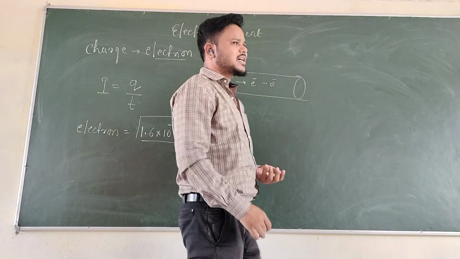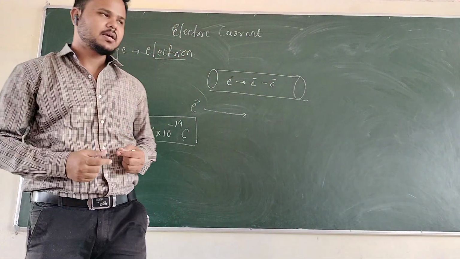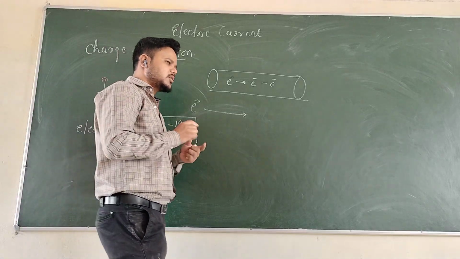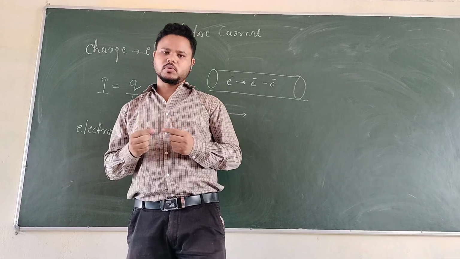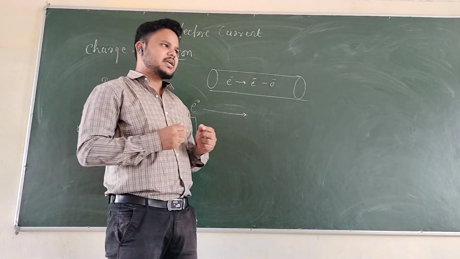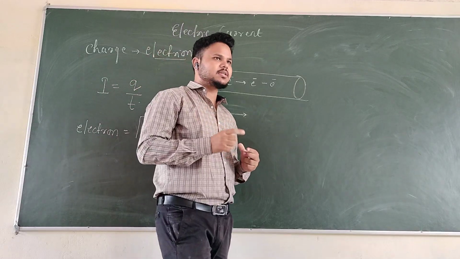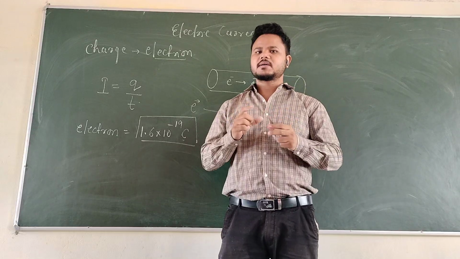So now what is a charged particle? Take an example of a magnet. What happens in a magnet? There are two poles, north pole and south pole. If you place the north pole and the south pole together, they'll try to attract each other, and if you place similar poles together, that is the south poles or north poles, they will try to repel each other.